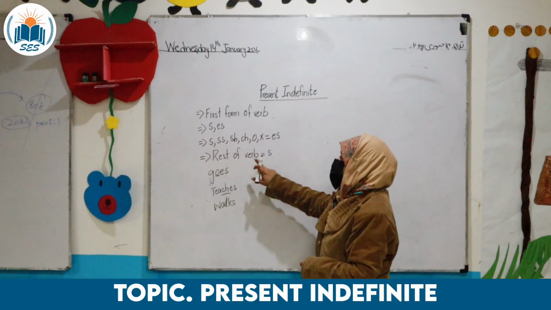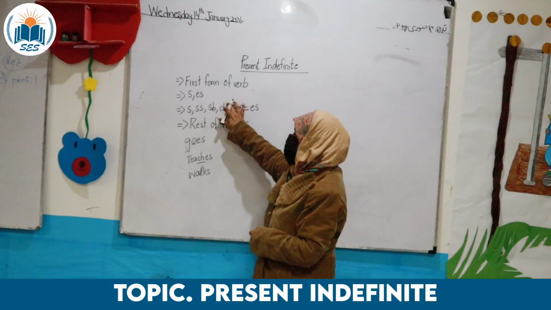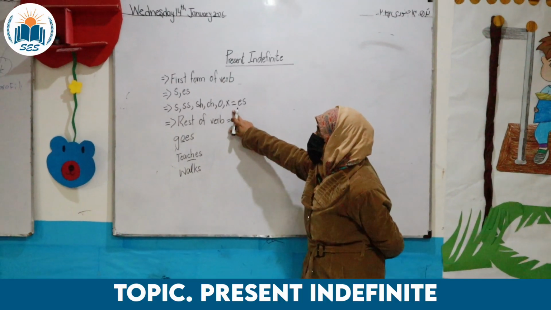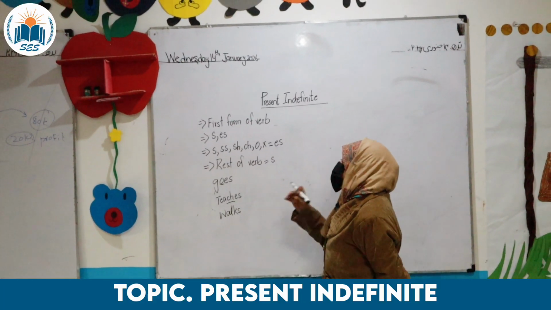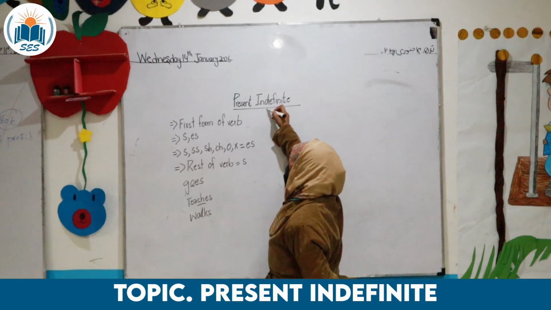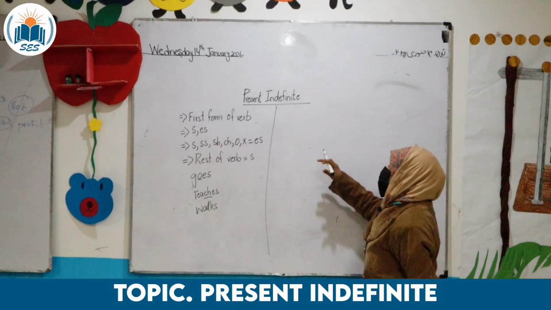So we can see in the positive sentences of present indefinite, we have to add s or es, and we clearly see that es will be added with the verbs that end in these specific letters, whereas all those verbs that do not end in these letters, there we add s. So this is the case with positive sentences of present indefinite.